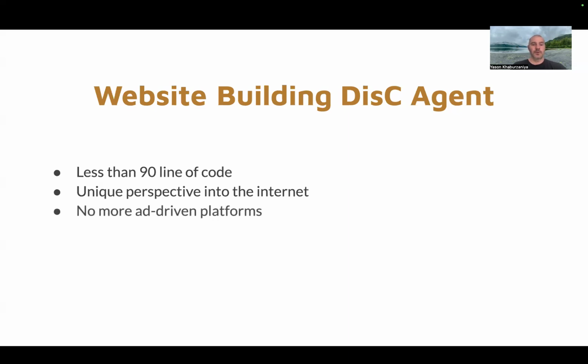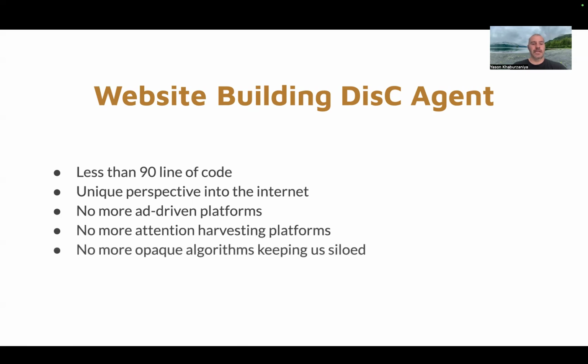And it will help you to avoid ad-driven platforms because the agent filters your results, curates them just for you. No more attention harvesting platforms because again, the agent will filter those out, and the algorithm that oftentimes keeps us siloed.